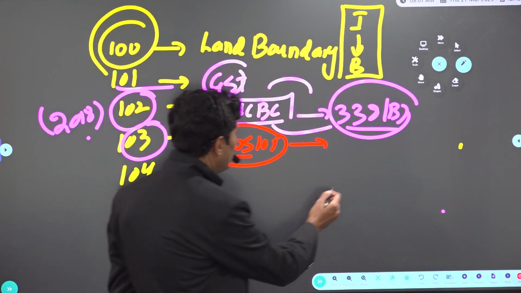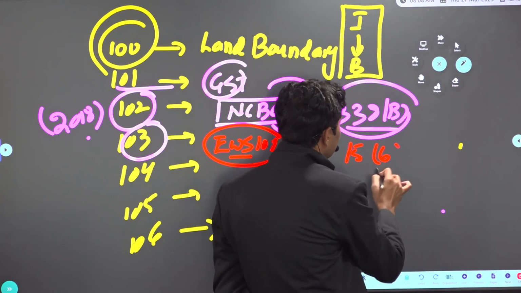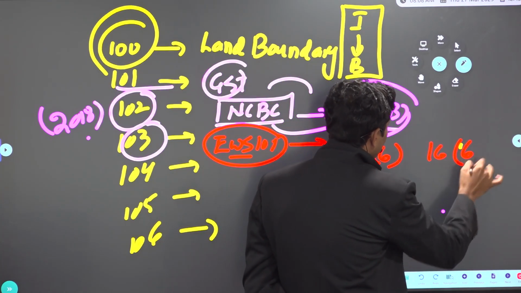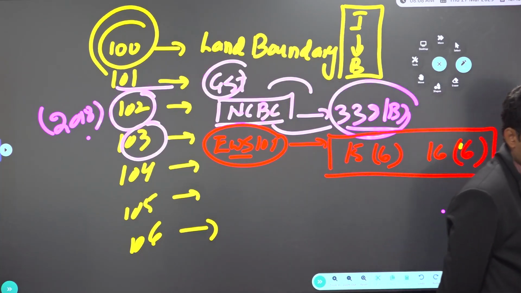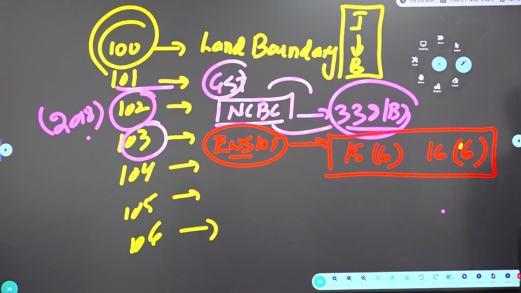To implement EWS, Article 15 sub-clause 6 and Article 16 sub-clause 6 were added. We already know what Article 15 talks about, and what Article 16 talks about. Article 15: no discrimination in public educational institutions. Article 16: no discrimination in public employment.